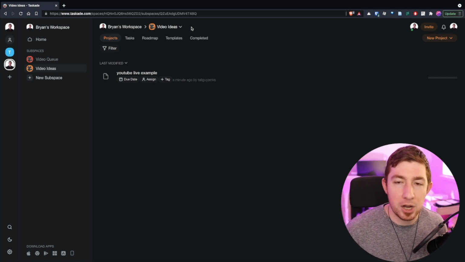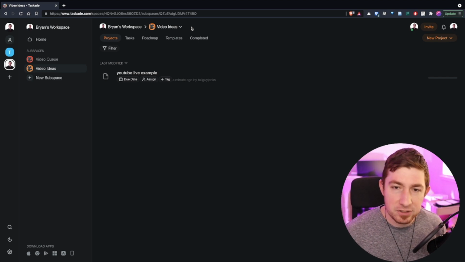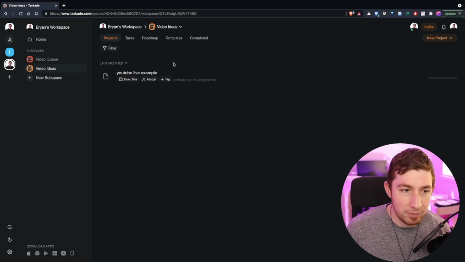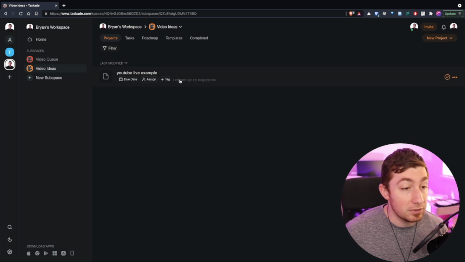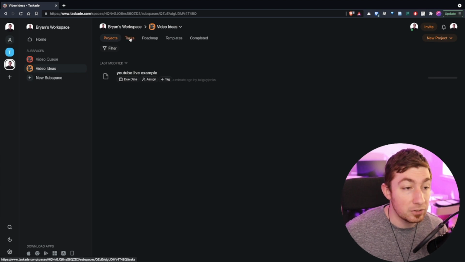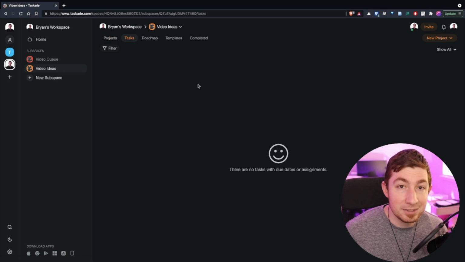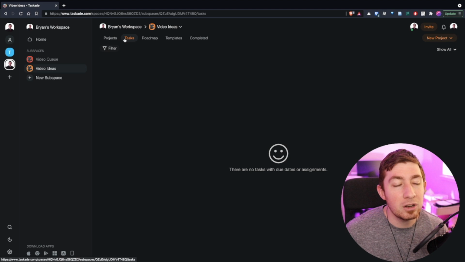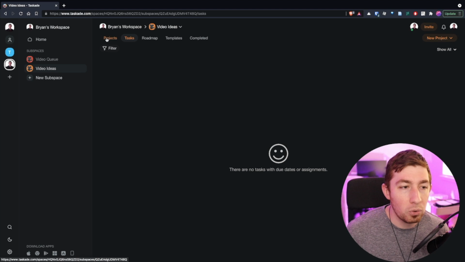So if you have multiple projects, a big organizational initiative, and you have several projects, multiple team members, project managers up in here managing things, here's a really cool way of managing all these tasks and features. If you have a project and that project has tasks, inside of the workspace or subspace view for that project, you can see all of the tasks inside of that project. Now, it doesn't show here because I'm not assigned anything. So that's important, it won't just show you junk. It'll only show you things that actually have due dates or that are assigned to somebody.